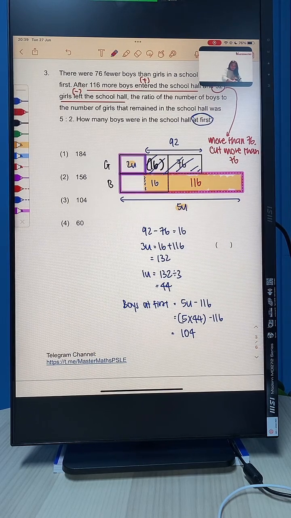Okay, so our final answer is option number 3, 104. Do we understand this? All clear? Now, what do you think is this concept? Somebody mentioned before, change, after. Can you be a little bit more specific? Before, change, after is very vague. What do you think is this concept?